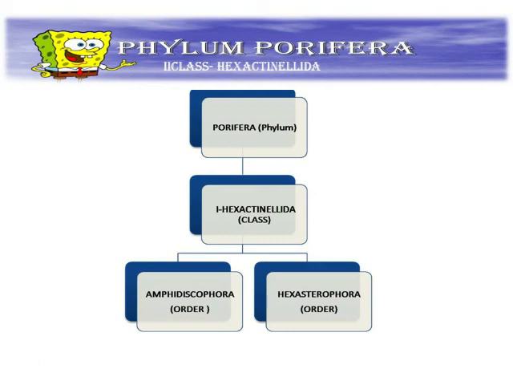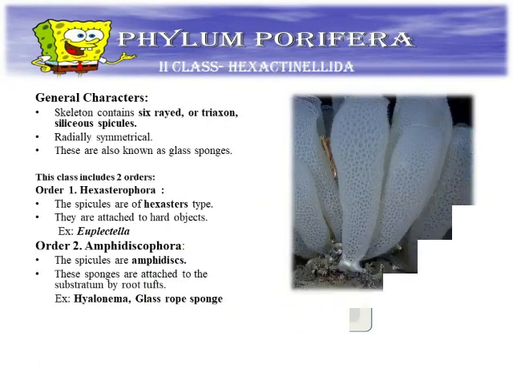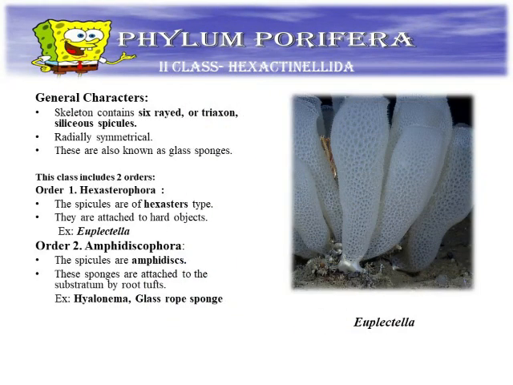Next is Hexactinellida, the second class. Hexactinellida has two orders: Amphidiscophora and Hexasterophora. These are the general characters of Hexactinellida. The skeleton contains six-rayed or triaxon siliceous spicules. Radial symmetry is there, and they are also known as glass sponges.